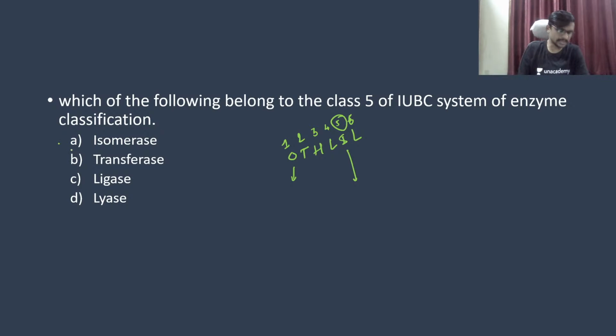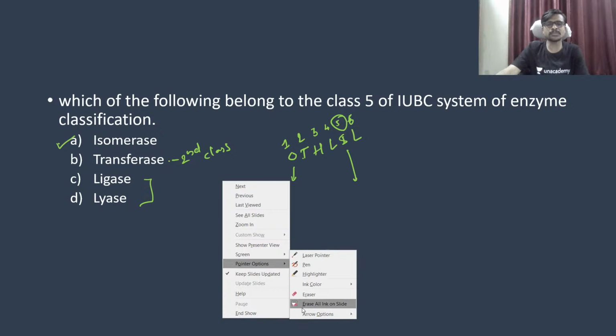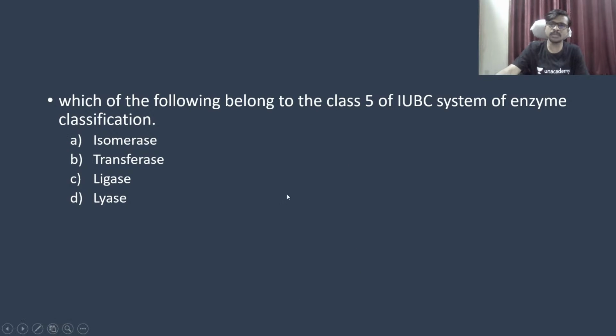So your correct answer is A, which you already sent. Very good, it is correct: A, isomerase. T is present at the second position, so it is the second class. Ligase and lyases are the fourth and the sixth class. So it is the Enzyme Commission which classifies the enzymes as per their functions.